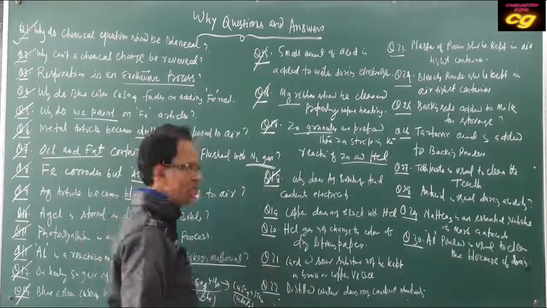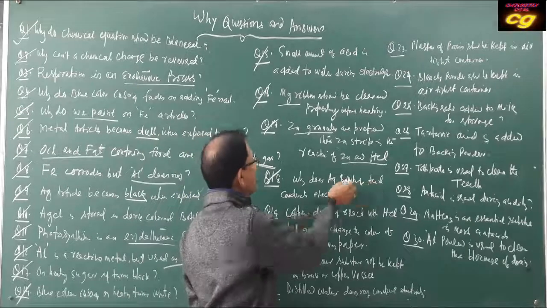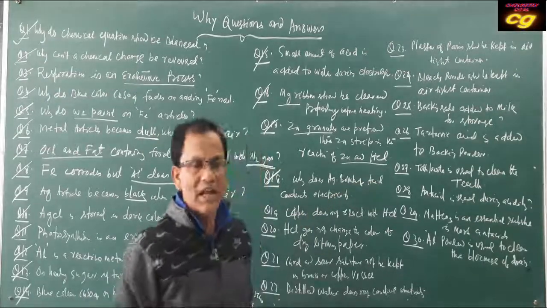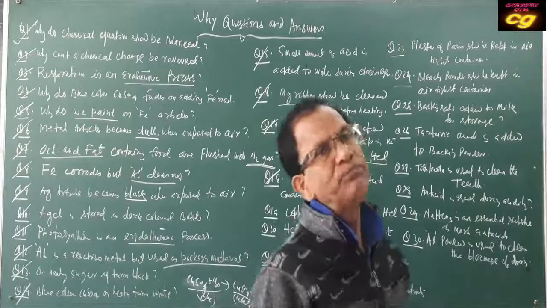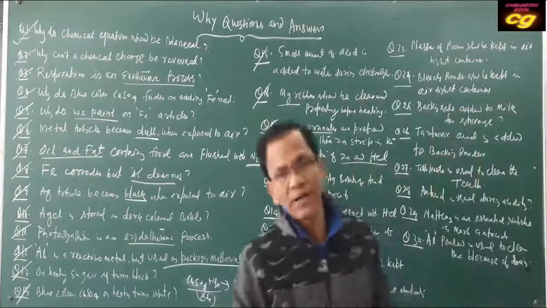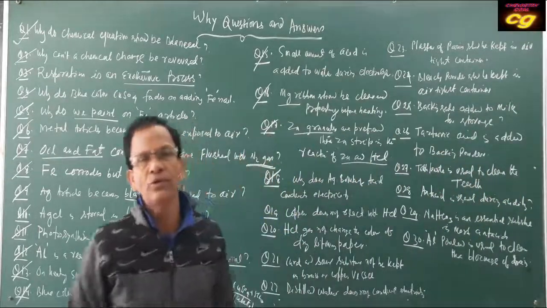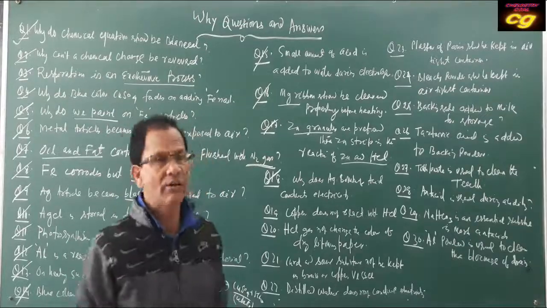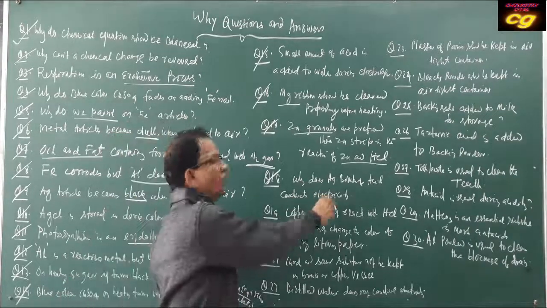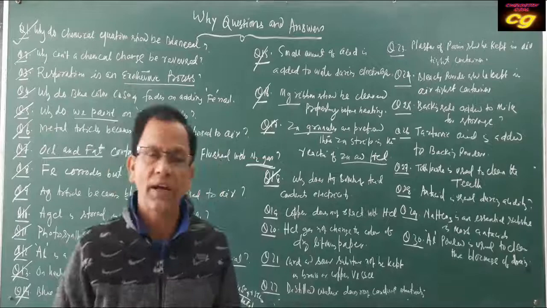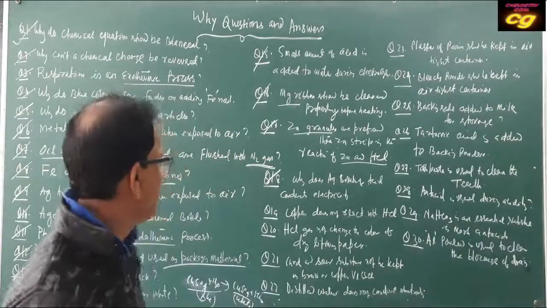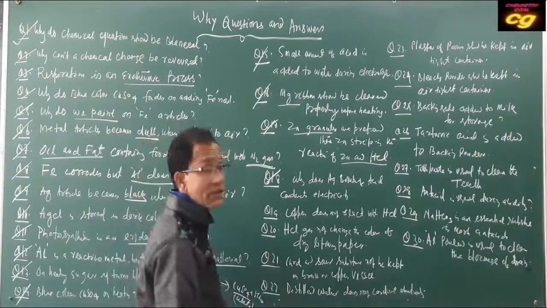Then question 18. Why does an aqueous solution of acid conduct electricity? Because an aqueous solution of acid contains ions. An aqueous solution of acid contains H plus ions. That's why it conducts electricity. Due to formation of ions in aqueous acidic medium, it conducts electricity.